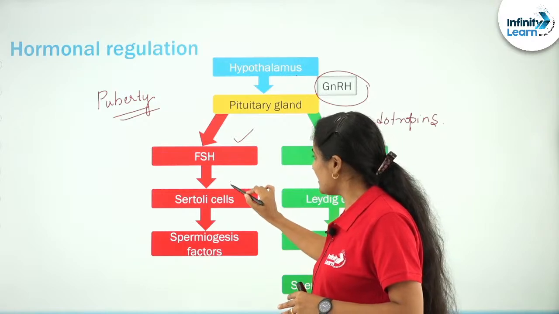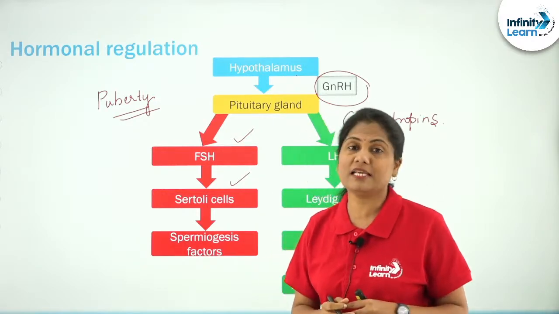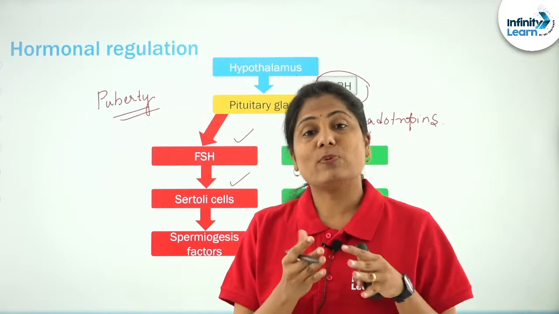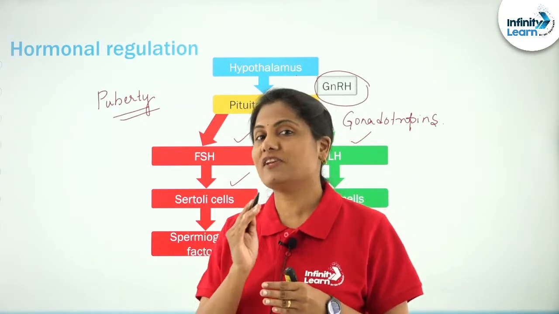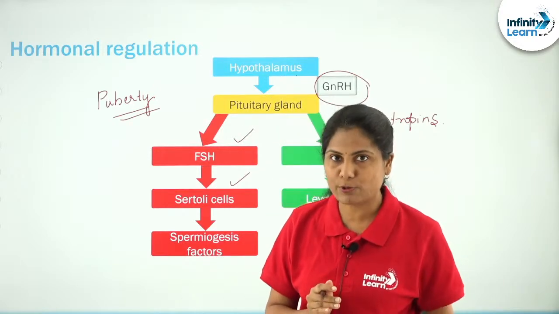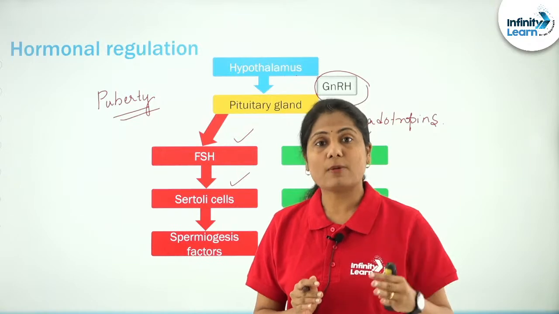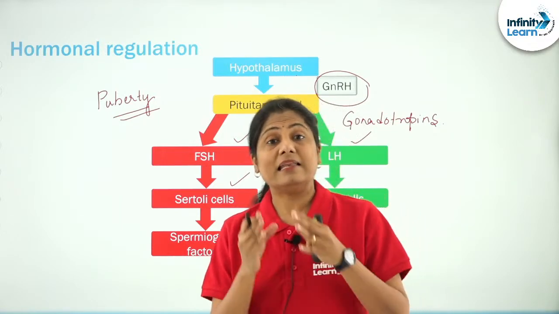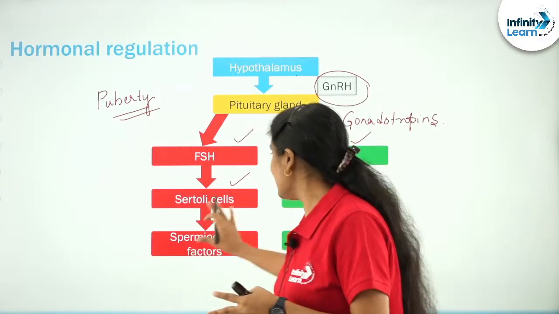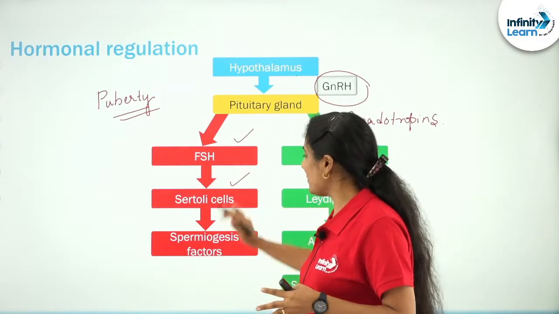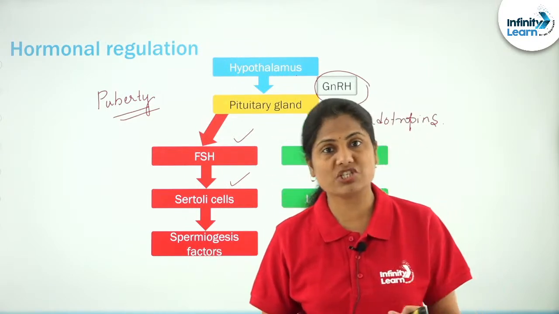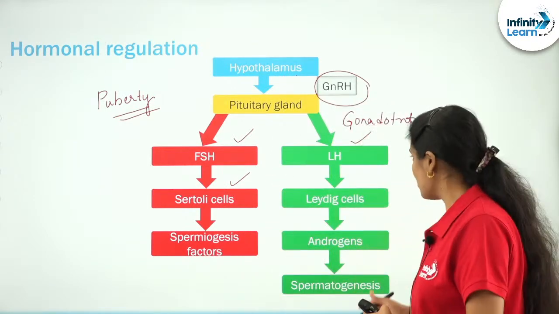FSH influences the Sertoli cells. In the testis, these are the cells lining the seminiferous tubules. If you have watched the previous video where we talked about the male reproductive system, I did talk about Sertoli cells lining the seminiferous tubules. These Sertoli cells are acted upon by FSH so that they help with the process of spermiogenesis, which we are going to talk about shortly.